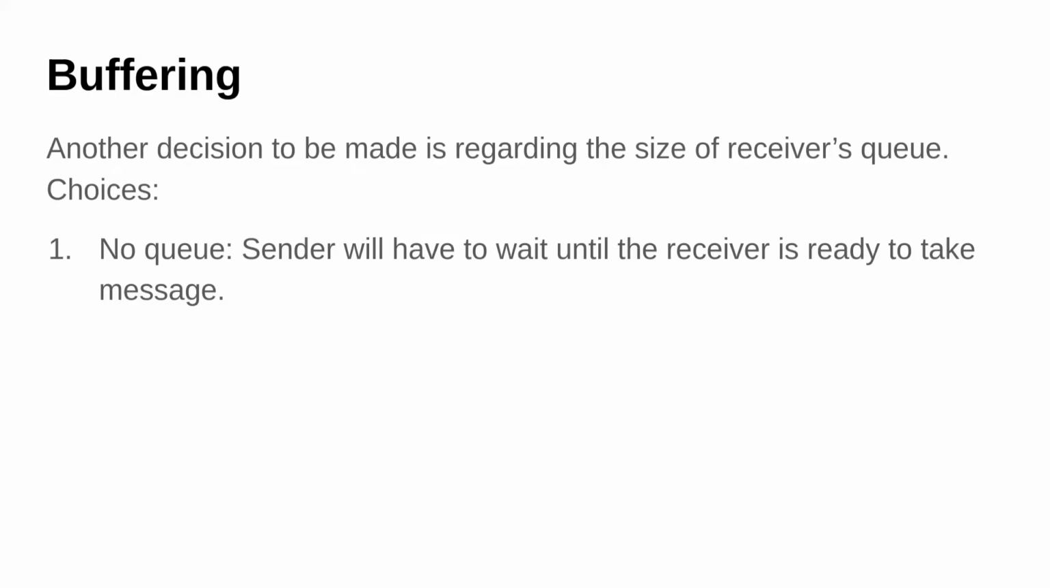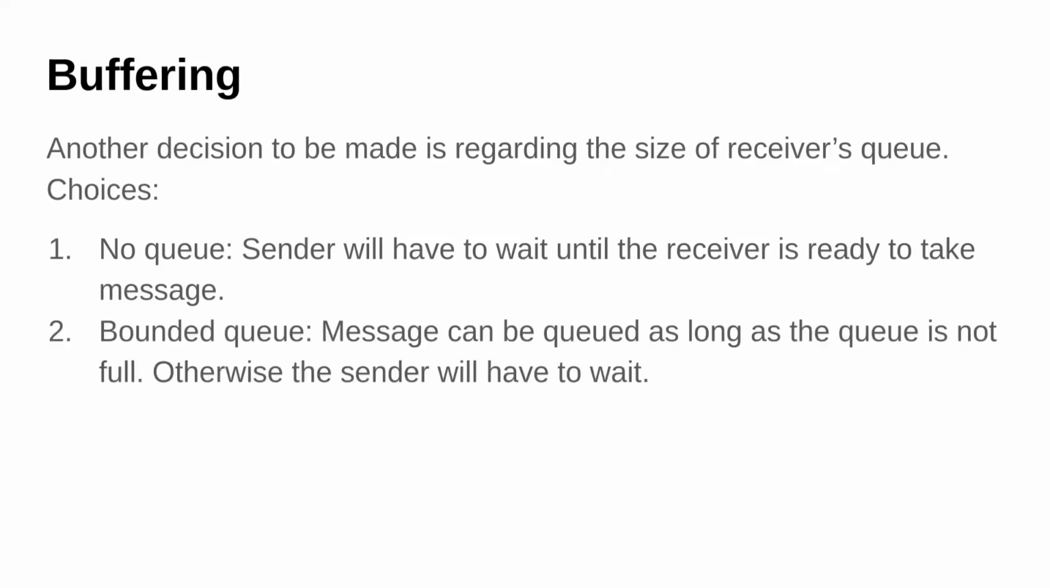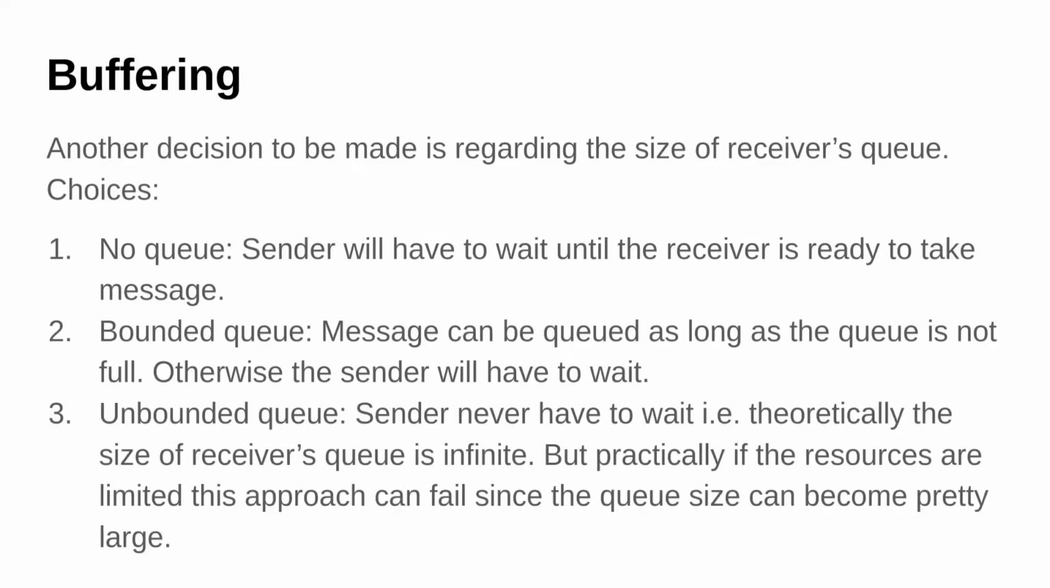So in that case, the sender will be in blocking state. Second one is we keep a bounded queue. So in a bounded queue, we have a fixed size of queue in which messages can be stored, and then the receiver can receive those messages. And in case that queue is filled up, in that case, sender will have to wait before the message is received. Third case is unbounded queue.